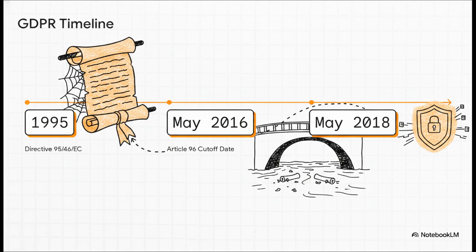It's all about the timeline here, which completely dictates whether an agreement is saved or scrapped. Looking at how this played out, you've got the old 1995 directive. Then, right there in the middle is our magic cutoff date, May 24th, 2016. That was the date the GDPR officially entered into force, even though it wasn't actually enforced until 2 years later on May 25th, 2018. So, if a member state concluded a treaty before that May 24, 2016 cutoff, Article 96 acts as a bridge, safely carrying that old treaty right into the modern enforcement era.